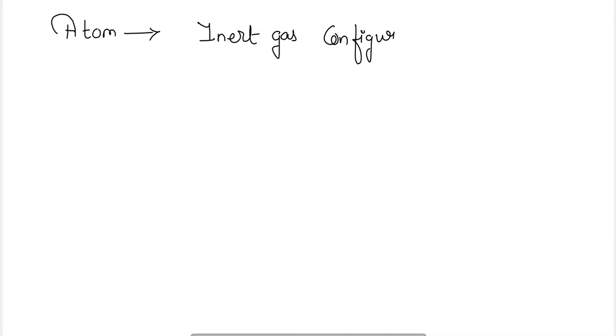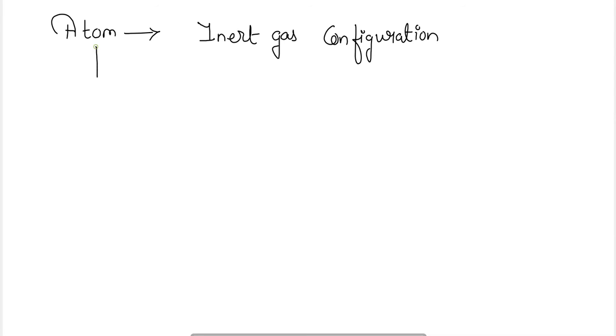So every atom, by losing or gaining electrons, tries to achieve the inert gas electronic configuration.